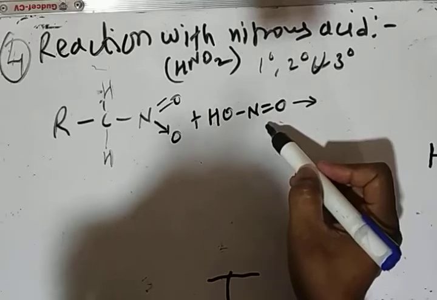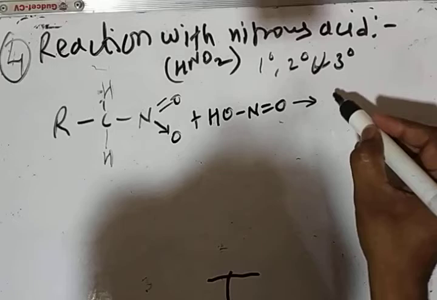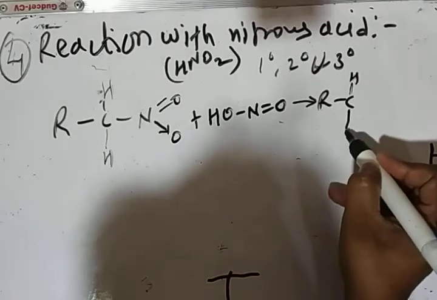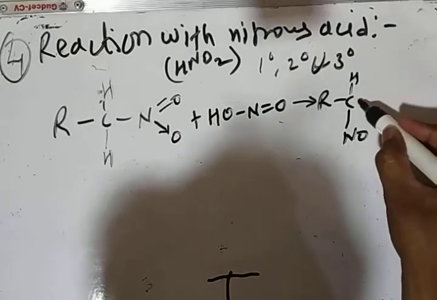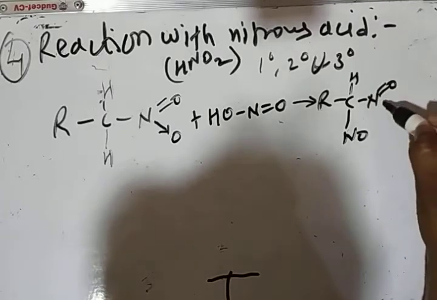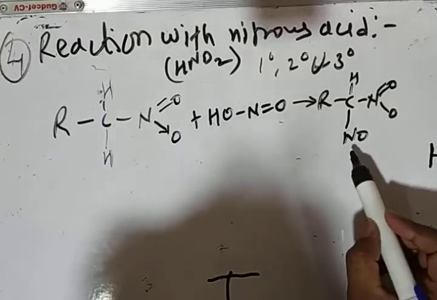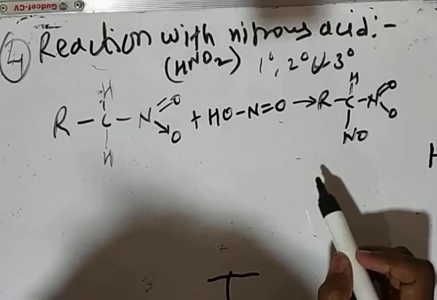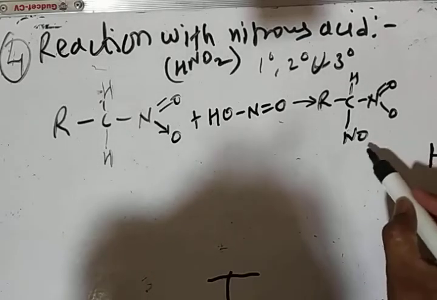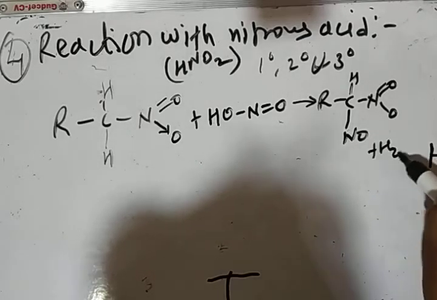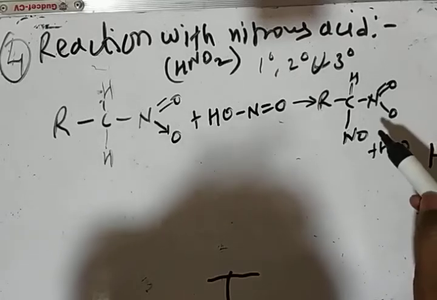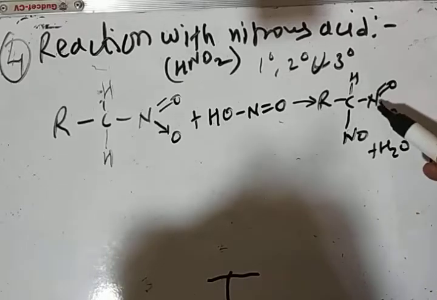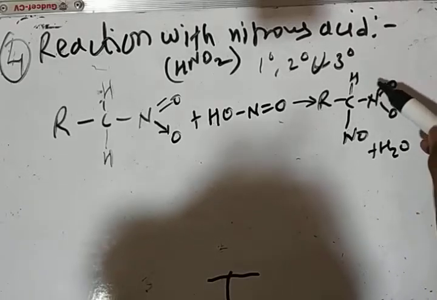So the reaction is known as nitrosylation reaction and we get this type of compound RCH, here NO and this N double bond O, meaning alpha nitroso nitroalkane. This alpha nitroso nitroalkane is formed along with water, and this alpha nitroso nitroalkane undergoes tautomerization, that is